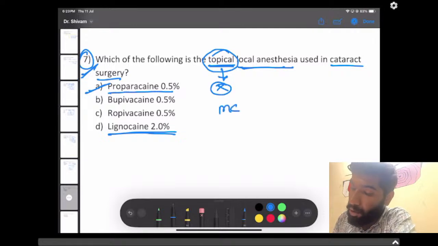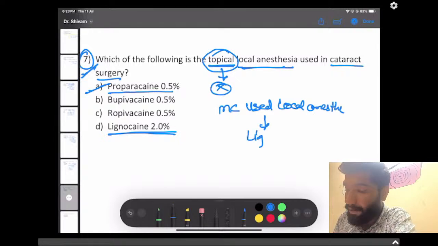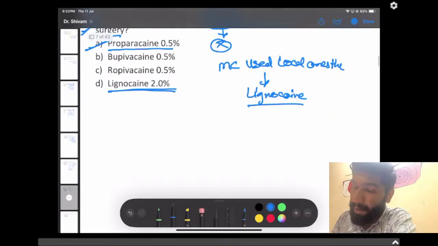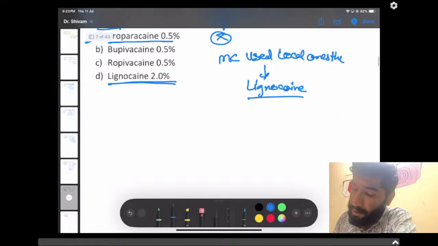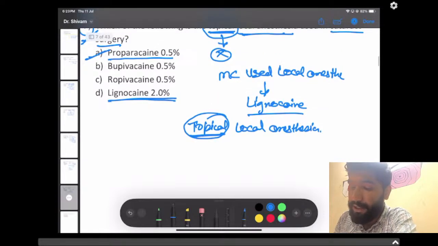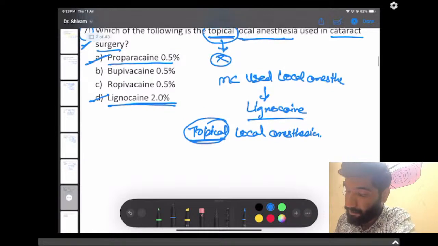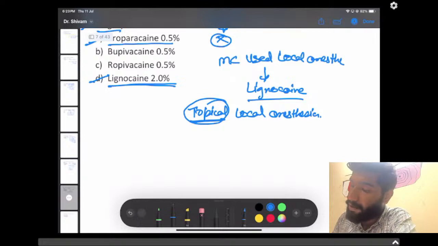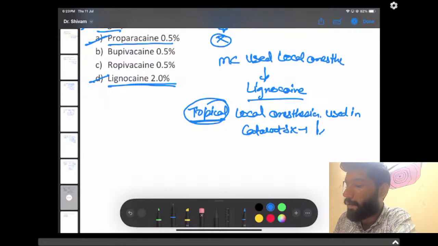As we all know, the most commonly used local anesthesia is lignocaine. But if it was asked as the topical local anesthesia, it all depends on whether the word topical was mentioned or not. If topical was mentioned, then it has to be proparacaine. But if topical was not mentioned, then the answer is lignocaine. Right? But if it was a topical local anesthesia used in cataract surgery, then it has to be proparacaine.